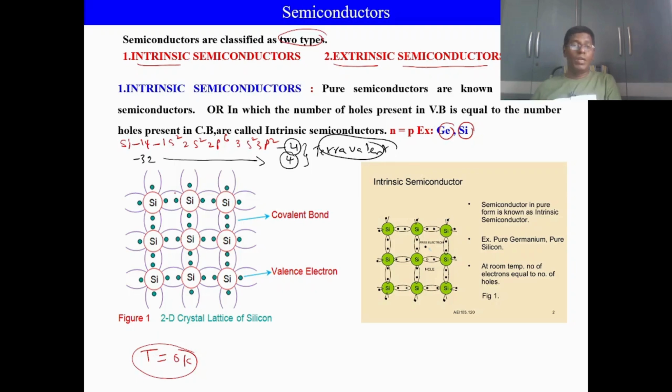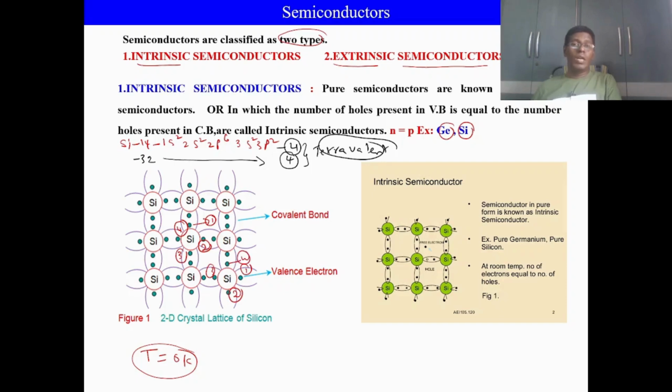that is 0 Kelvin. At this temperature, each and every silicon atom is bonded with the other silicon atoms as shown in this diagram. Now I am going to consider one silicon. For this silicon, this is the first electron, the second electron, the third electron, and the fourth electron. So 4 means silicon has tetravalency. That means each and every silicon has 4 valence electrons. You can consider another silicon. Here also this is the first electron, the second, the third, and here is the fourth electron.